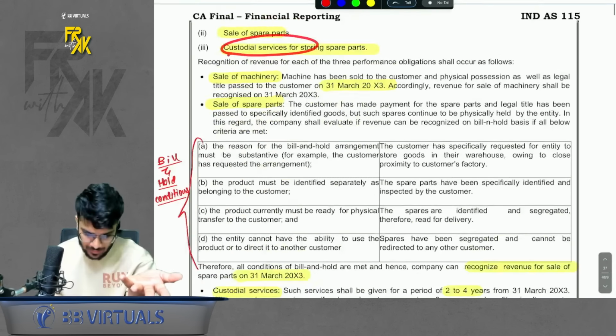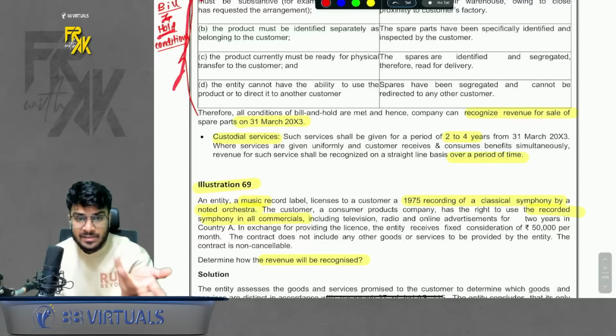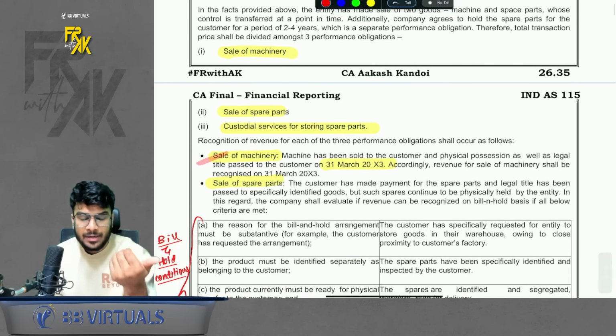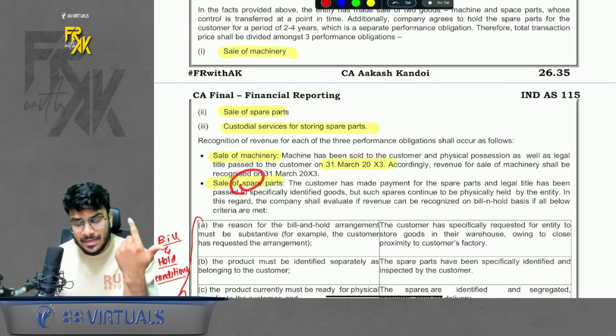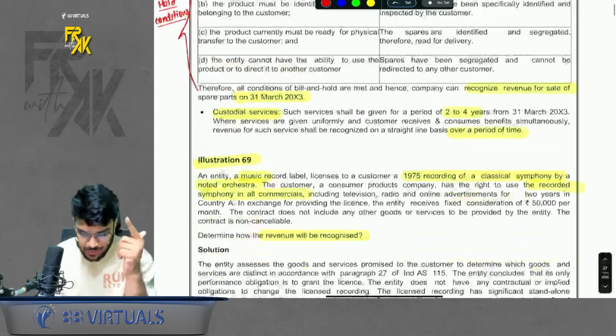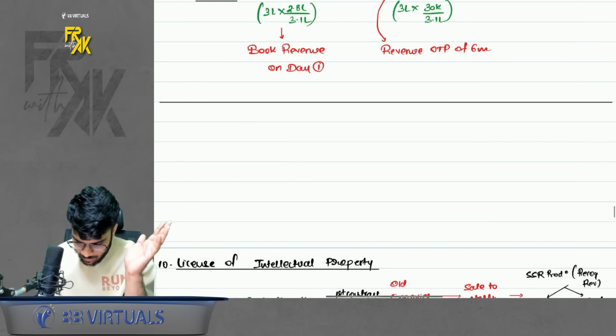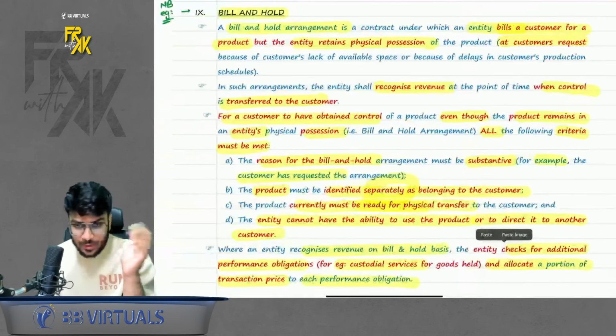So simple. Then they have given the indicators for bill and hold, which I just read with you. Simple. When to book the revenue? Machine sale done on day 1, book the revenue on day 1. Spare part sale done on day 1, book the revenue on day 1. Custodial services for 2 to 4 years, so book the revenue across 2 to 4 years. Simple. So this was bill and hold. I hope this is clear to everyone, right?